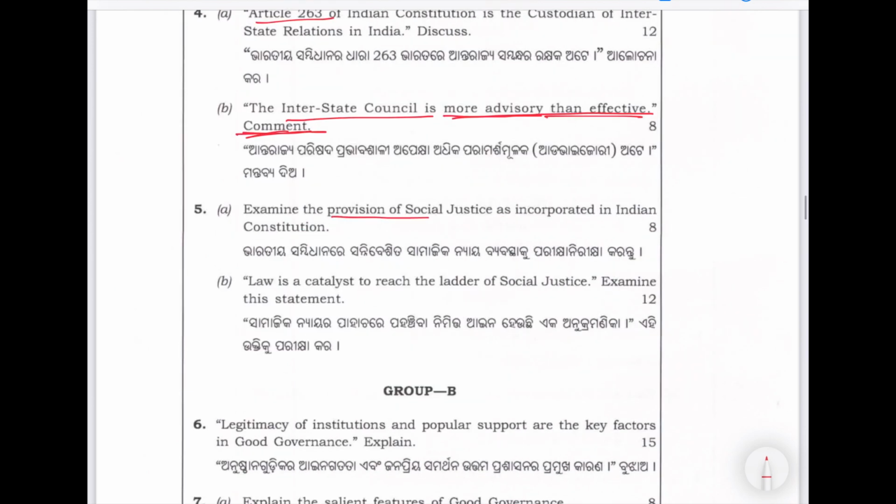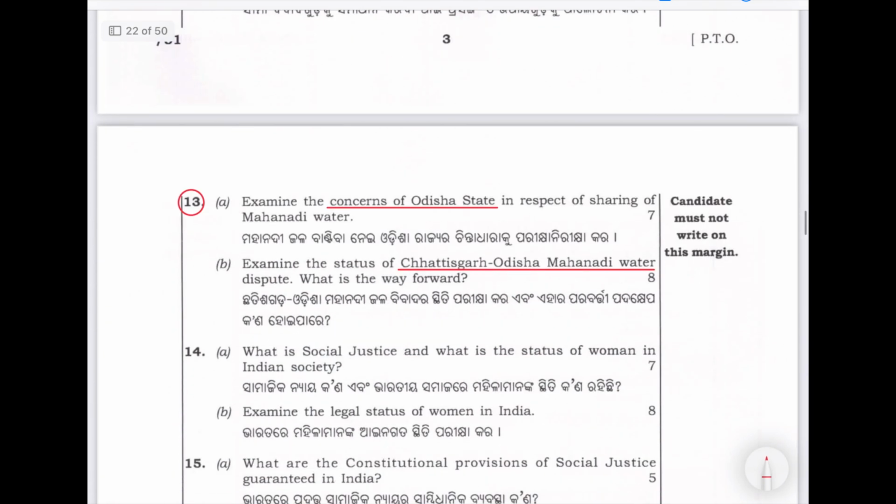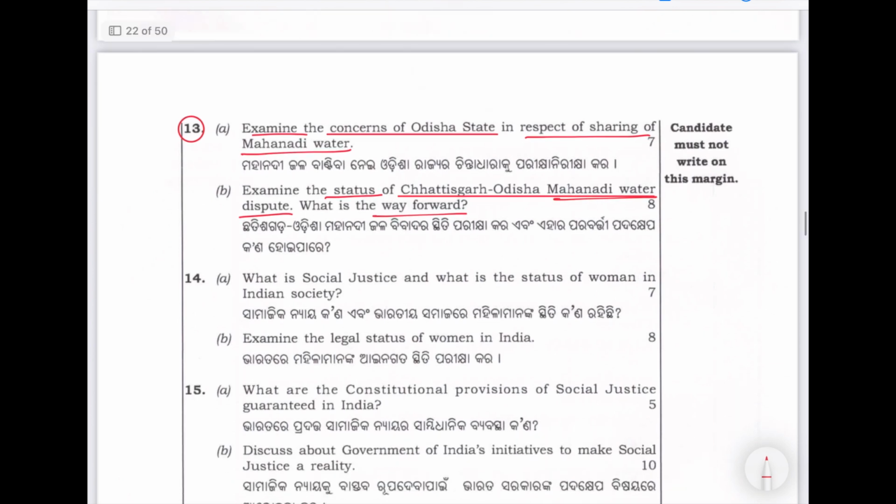Then provision of social justice in Indian Constitution. So you can go through these questions, but what our concern is this. Examine concerns of Odisha state in respect of sharing of Mahanadi water. Yes, river water dispute. Examine the status of Chhattisgarh Odisha Mahanadi water dispute. What is the way forward? So again, this is in polity, Odisha's local polity, state polity.